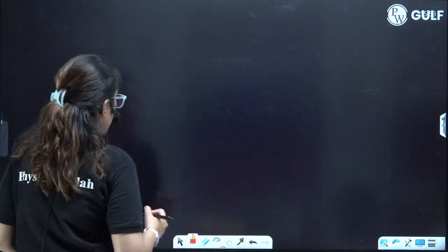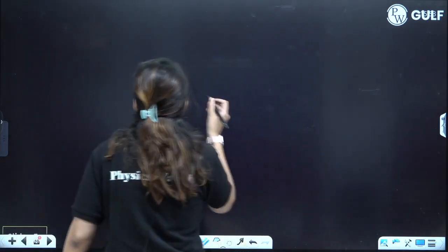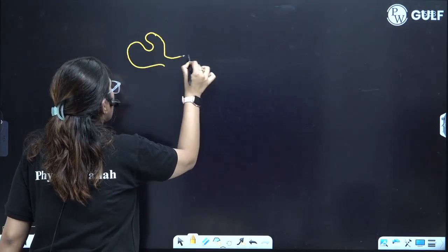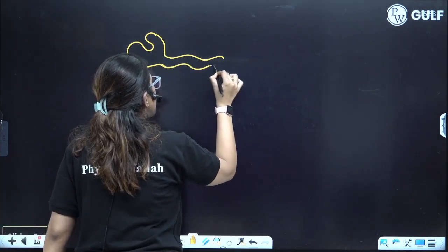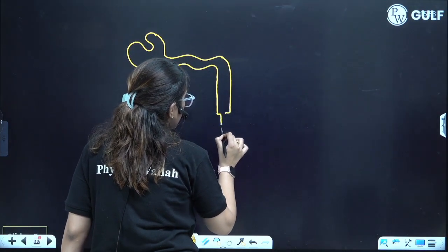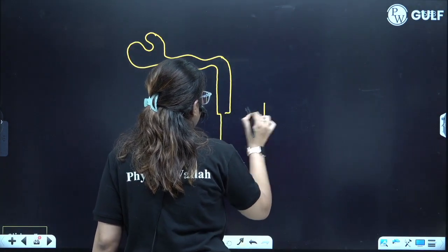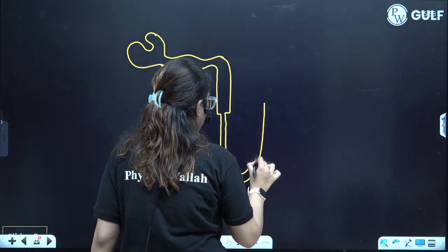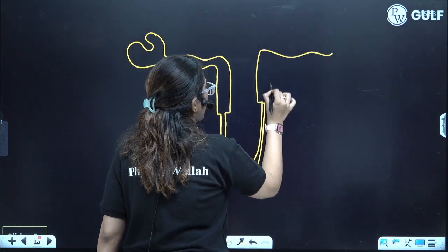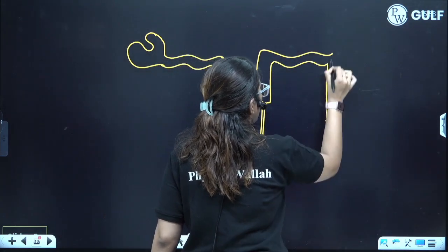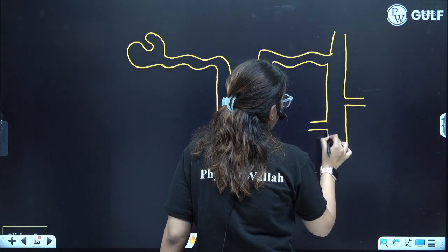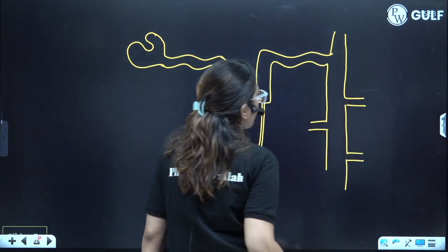Now, let's make a diagram and let's try to understand the structure. I am making an extended form of this structure. Clear?